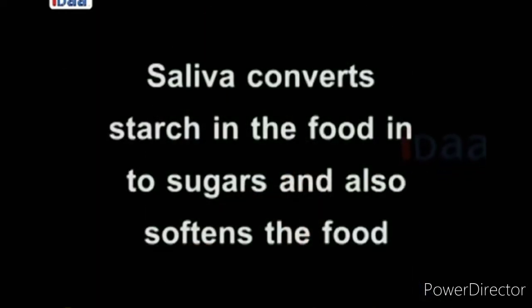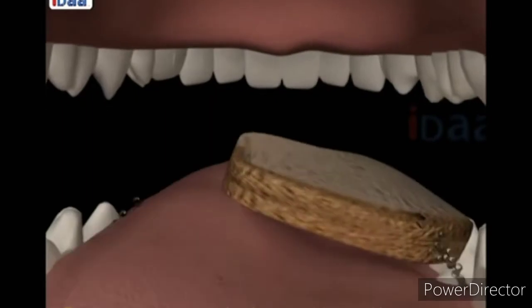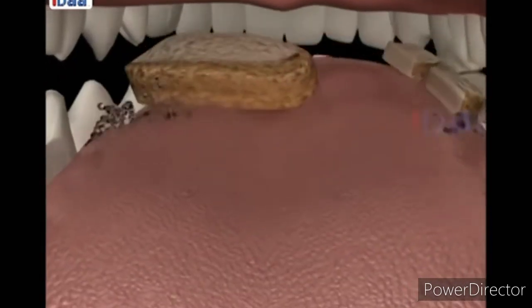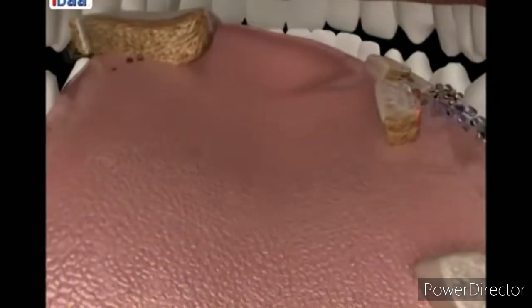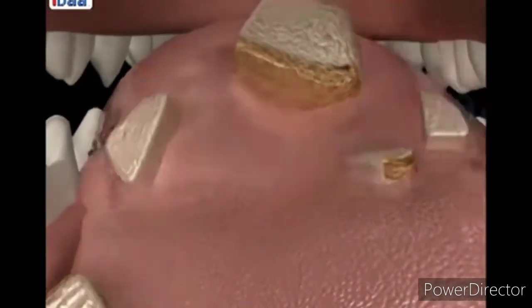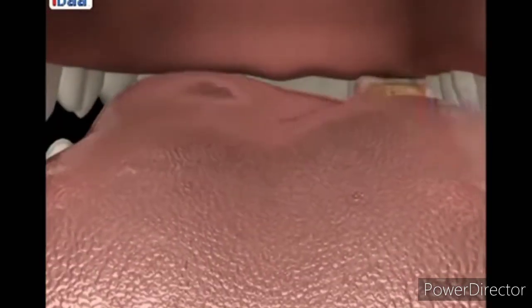Saliva converts starch in the food into sugars and also softens the food. The taste of food can be detected by the different types of taste buds present on the tongue. The tongue helps in mixing saliva with the food.